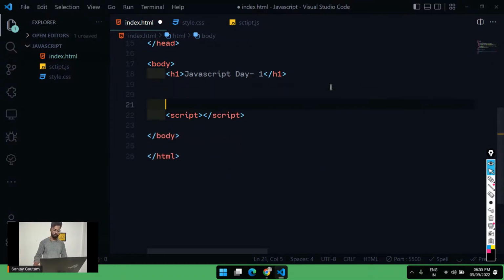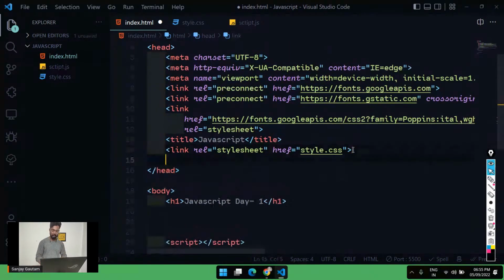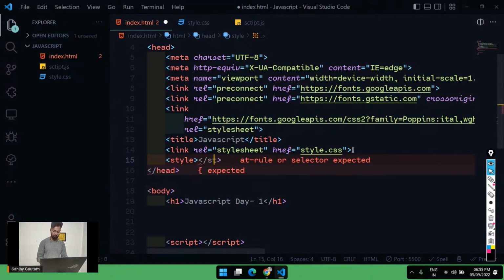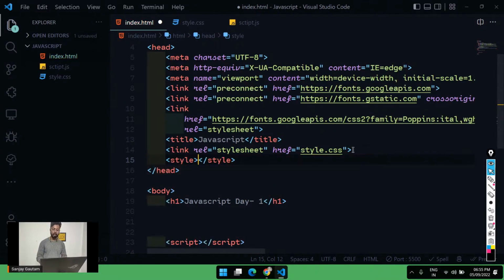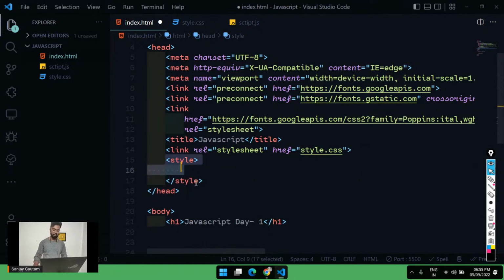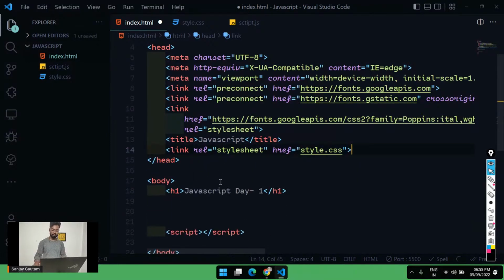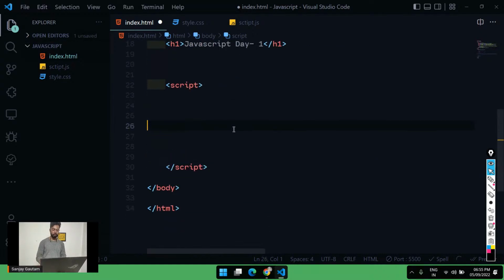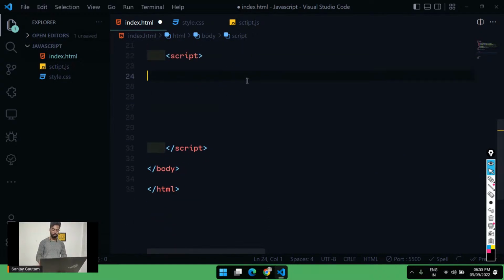Okay, that's all. Just remember, you used the style tag to style stuff. If you ever wanted to style your document, we use the style tag, and you can write out all of your styling there. Similarly, we have a script tag to write our JavaScript. All our JavaScript code goes there, and now you can write your JavaScript code here. Okay, that's great.